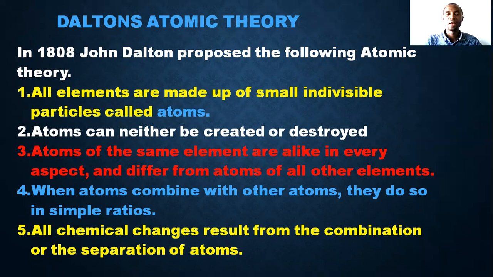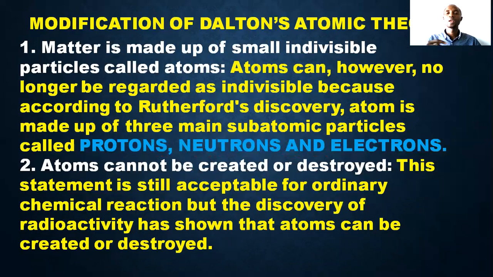And as scientists continued, there were some modifications to it because we found out that some of the things that he postulated do not hold true. Number 1, he said that matter is made up of small indivisible particles called atoms. But we observe that the atom can no longer be regarded as an indivisible particle.